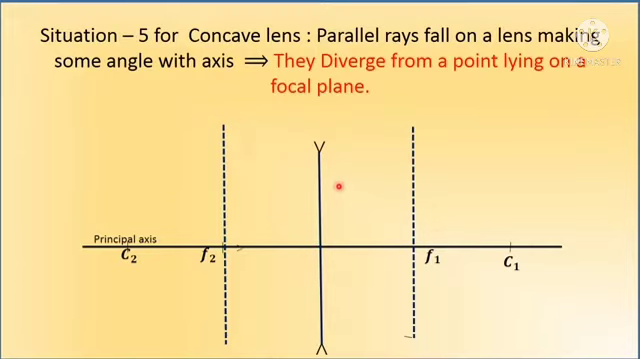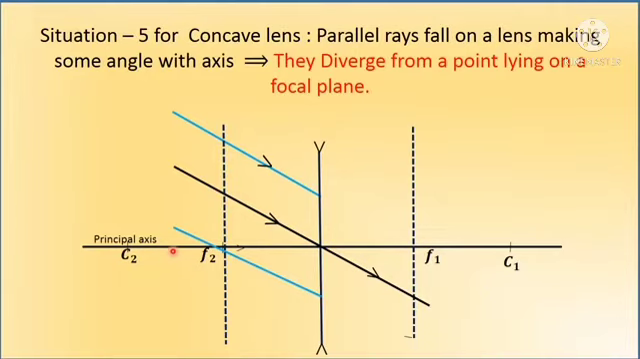Here, two types of paraxial lines. They diverge from a point lying on a focal plane. Here, the first one is the diverging lens. Here we are taking the diverging lens, that means concave lens. Nearby the principal axis, two imaginary lines, that is the paraxial lines. Then we draw the paraxial lines.